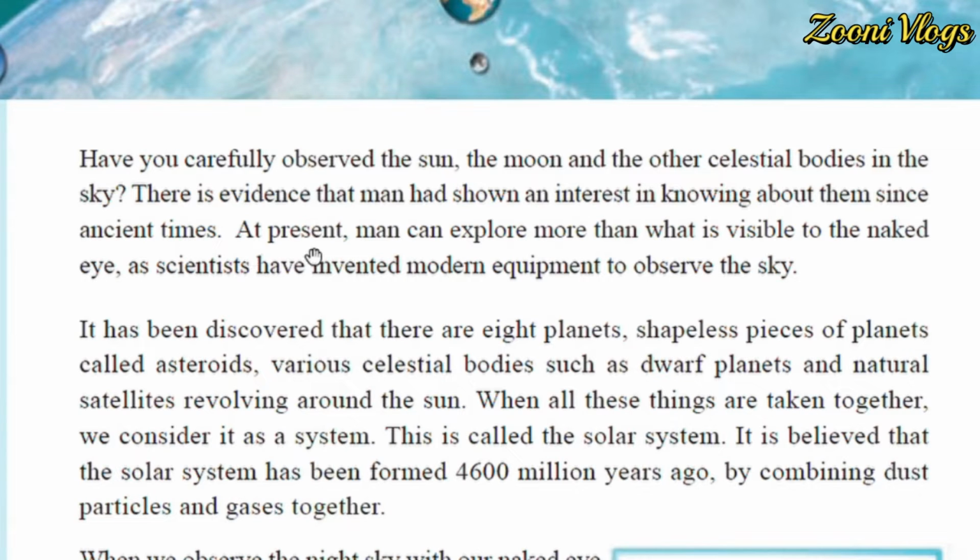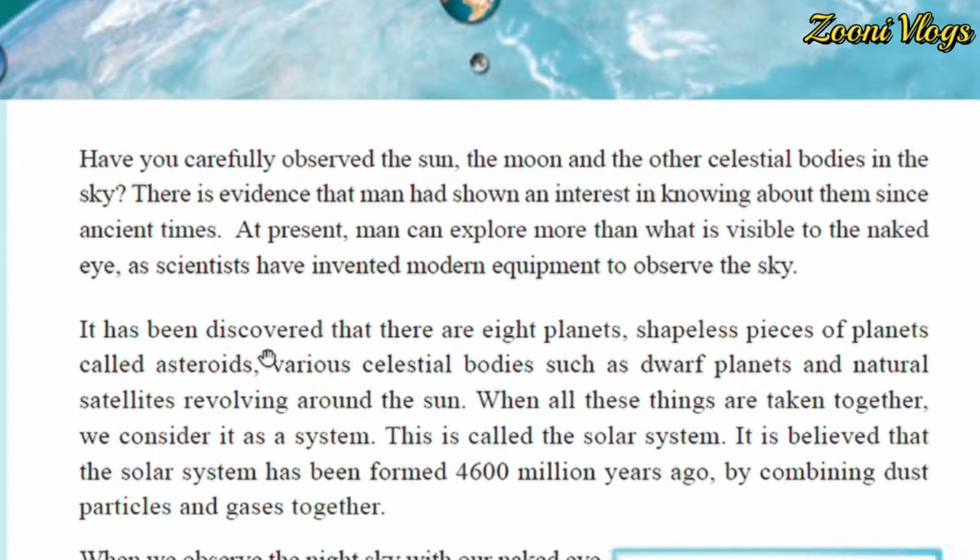But modern people, at present man can explore more than what is visible to the naked eye, as scientists have invented modern equipment to observe the sky. Now you have telescopes and everything to observe the sky. Then you can get a clear image. What is the star? What is the moon? What is the shape? Then you can get a close image of those things.